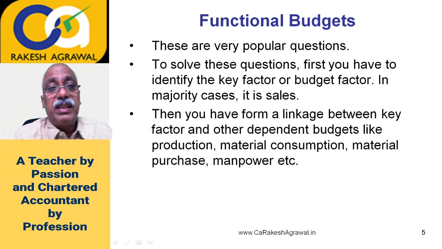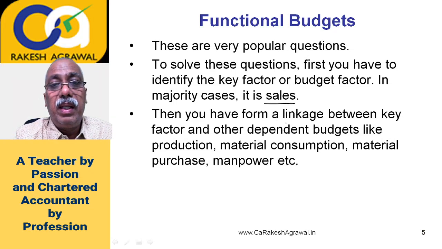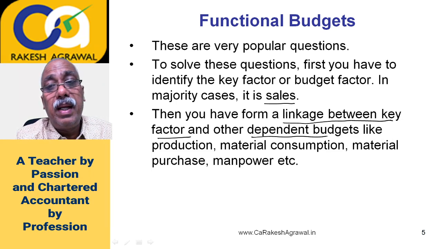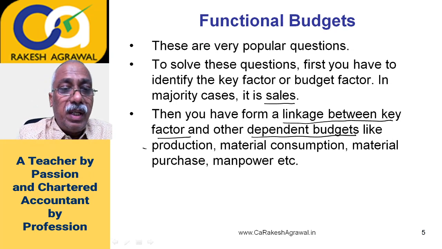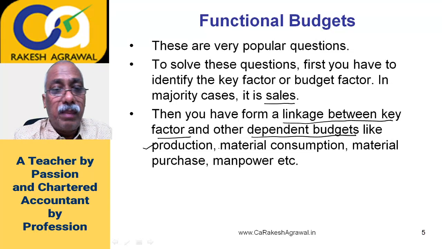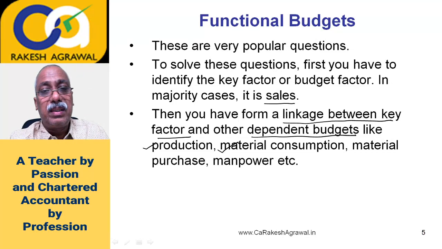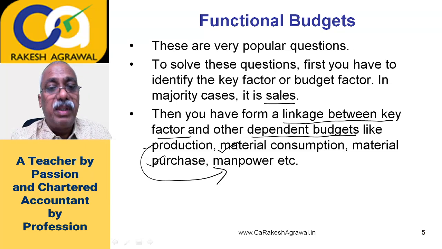Once you identify this key factor or starting point of the question, then you have to form a linkage between that key factor and other dependent budgets. It means which budgets are dependent on that sales budget. Like your production is dependent on sales, then on production your material consumption is dependent, on consumption your material purchase is dependent, then on your production manpower is dependent.